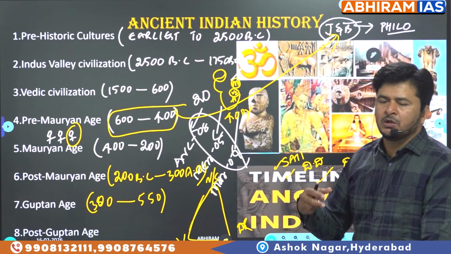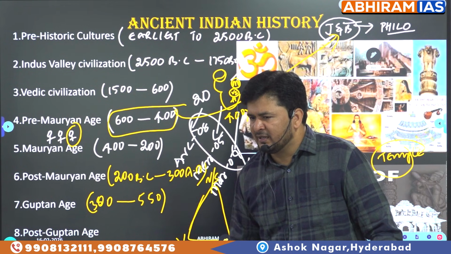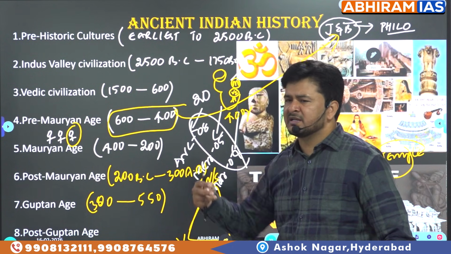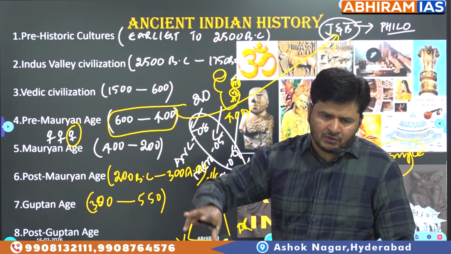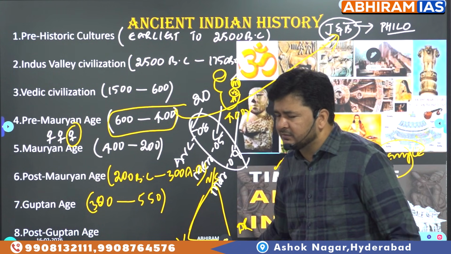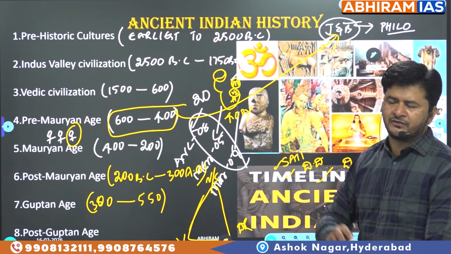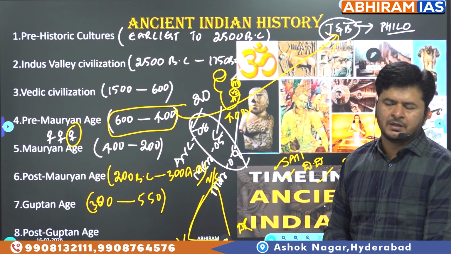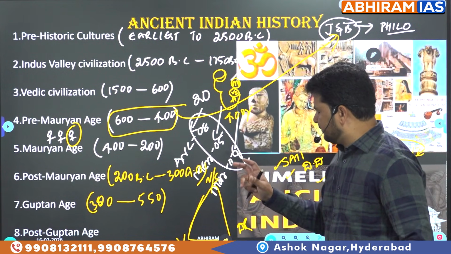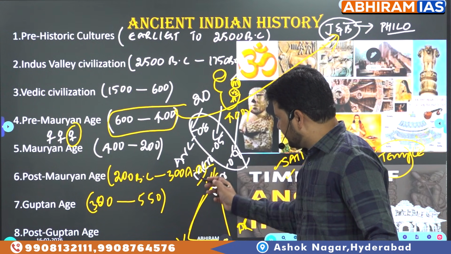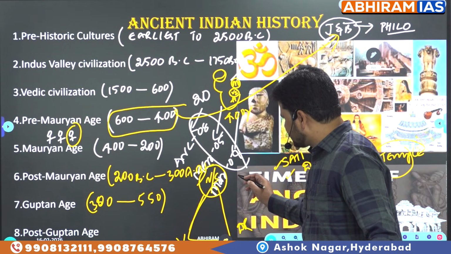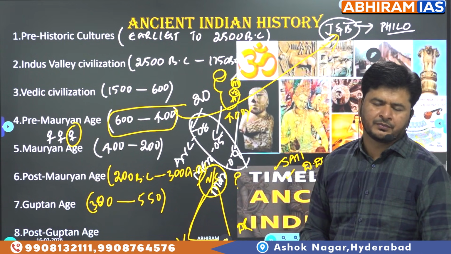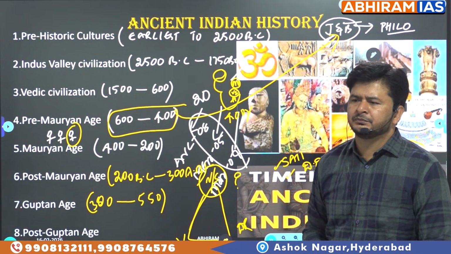You have to be good at the features of Nagara style and Dravida style. Keeping aside Vesara, because Vesara is a mixture of both these styles. We found Nagara features and Dravida features. So you have to be good at the features of Nagara and Dravida, which I'll speak about very briefly. Take the example of Nagara style. Which dynasty introduced it? Who introduced it? You have to remember the name of the dynasty.